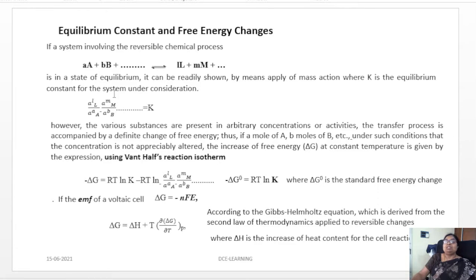The transfer process here, that is the transfer process of the cell, will involve a definite change of free energy.